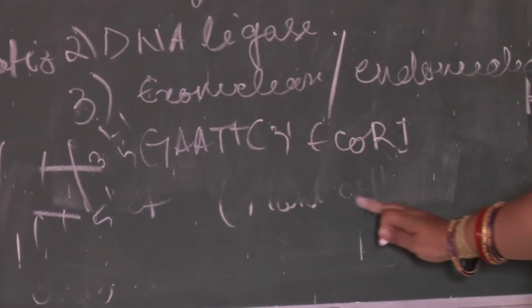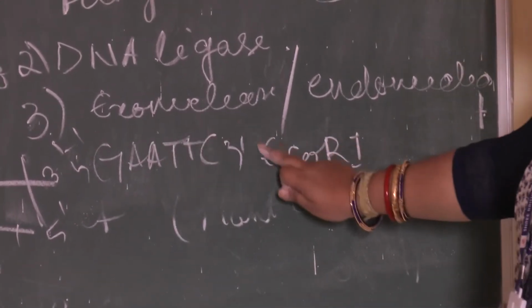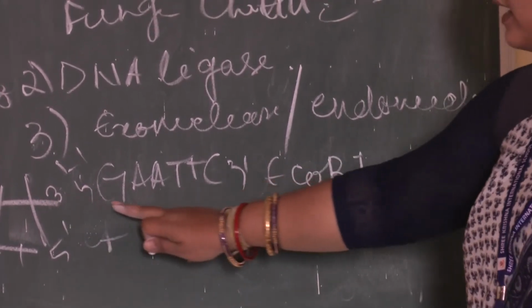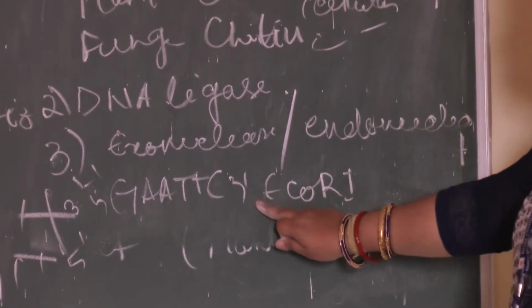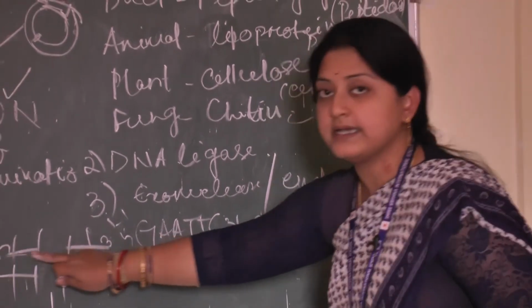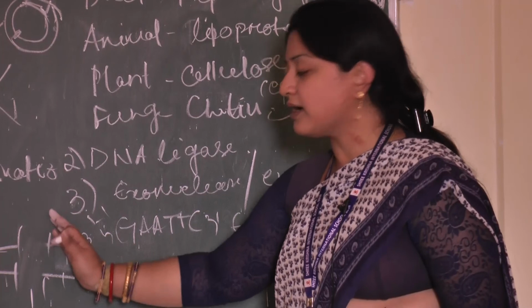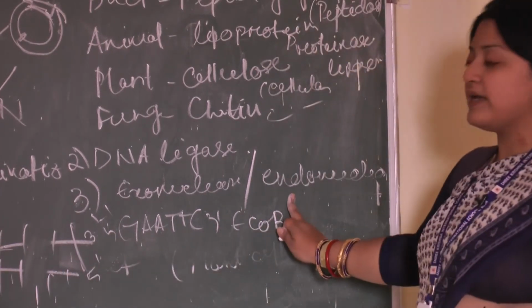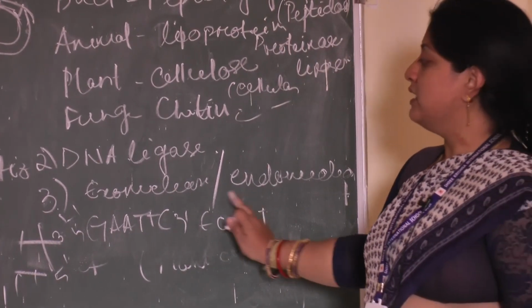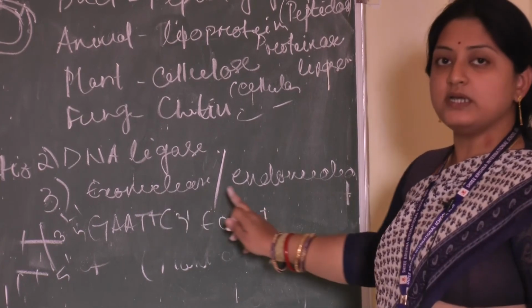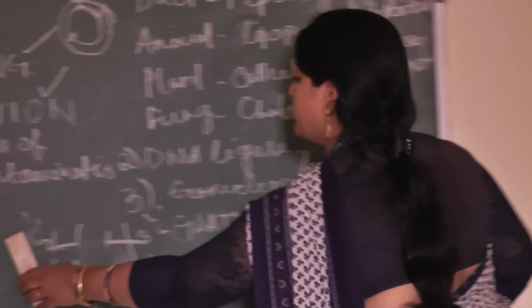So EcoR1 will have this specific site for cutting of the DNA. At GAATTC region of any DNA strand, this EcoR1 enzyme will act and it will cut. So this is an example of an endonuclease. This is the difference between exonuclease and endonuclease.